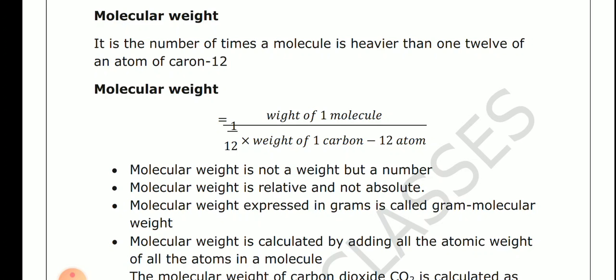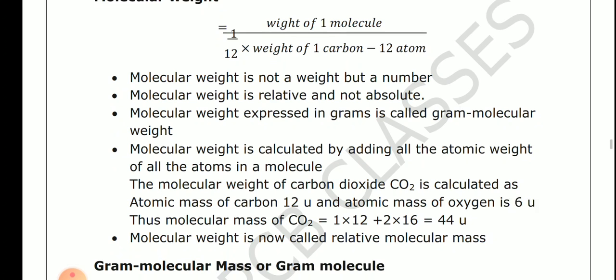So molecular weight is not a weight but a number. Molecular weight is relative, not absolute. Molecular weight expressed in gram is called gram molecular weight, just like the gram atomic weight. Molecular weight is calculated by adding the atomic weights of all atoms in a molecule. So this is very simple to calculate.